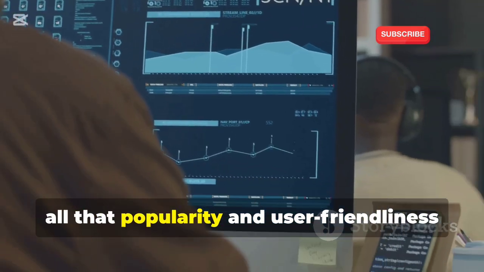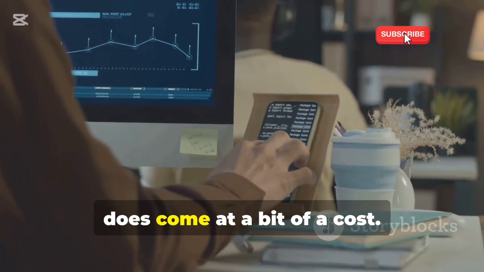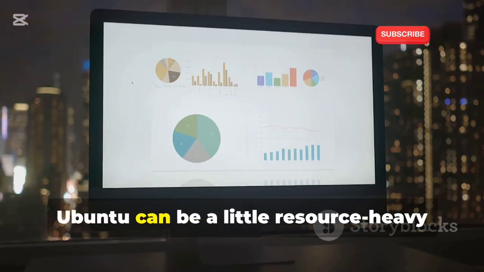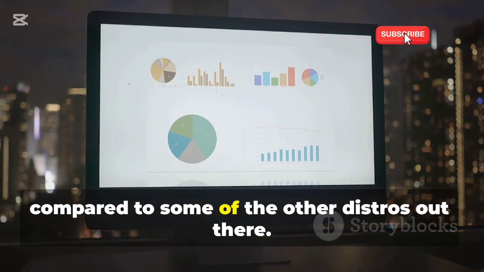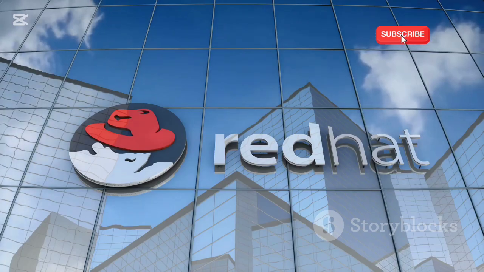Now, all that popularity and user-friendliness does come at a bit of a cost. Ubuntu can be a little resource-heavy compared to some of the other distros out there.